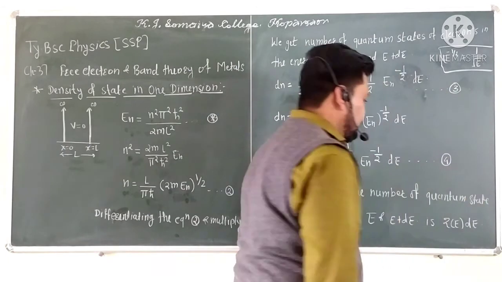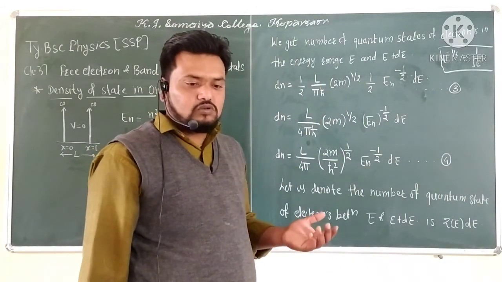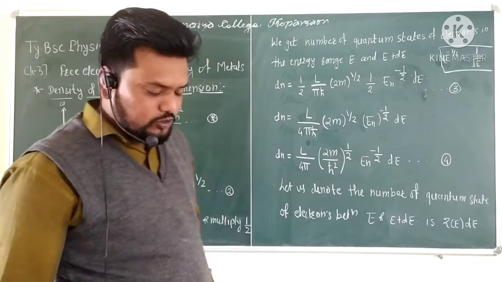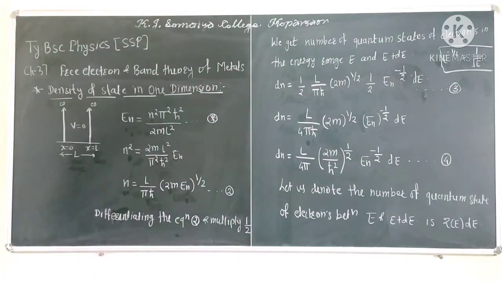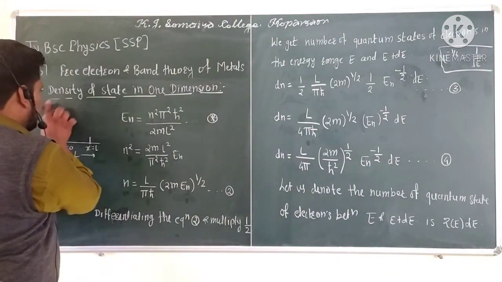So Z of E dE is equal to dN, given by that relation.